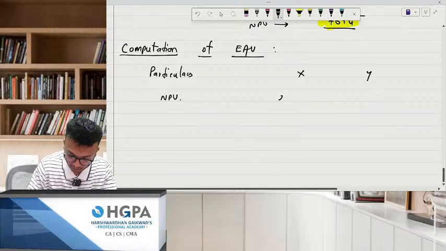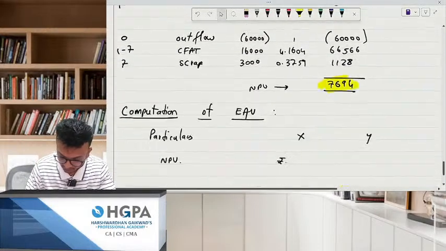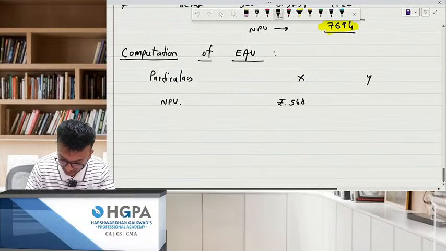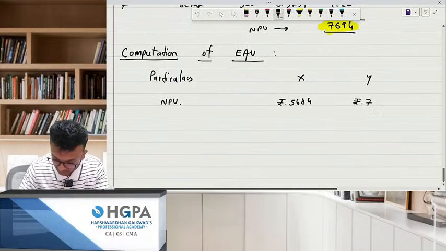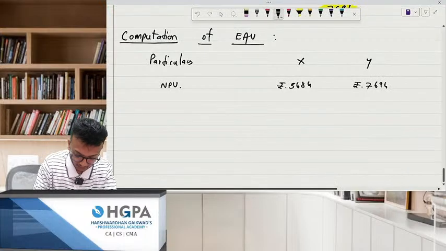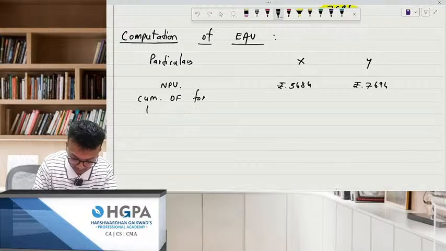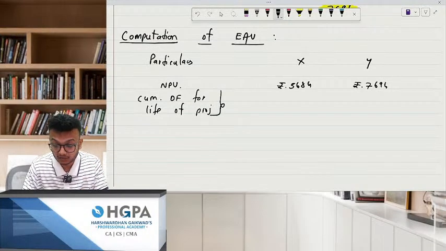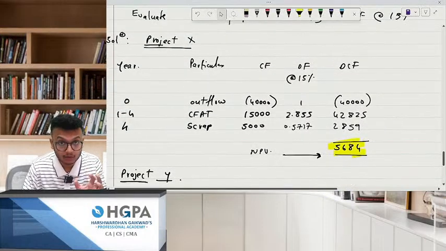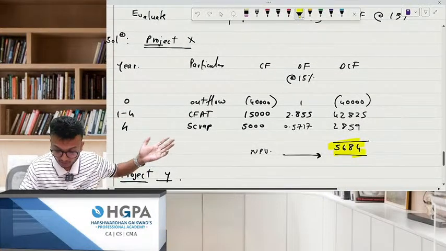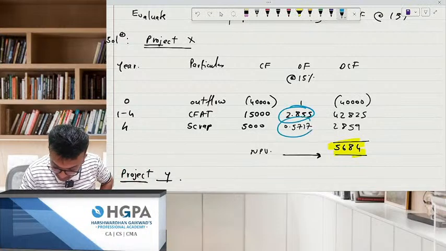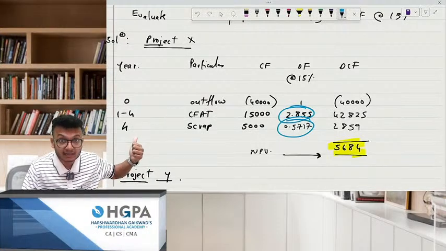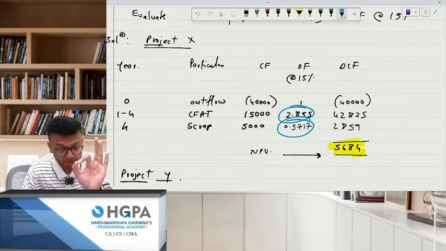The NPV in rupees, how much was it? 5684 and 7,694. Okay. Next you can write down the cumulative discounting factor for life of project. Remember one thing. Some students might get confused over here because when I talk about the cumulative discounting factor, you might take this and this, so even the scrap, but no, it is only for the life of project.